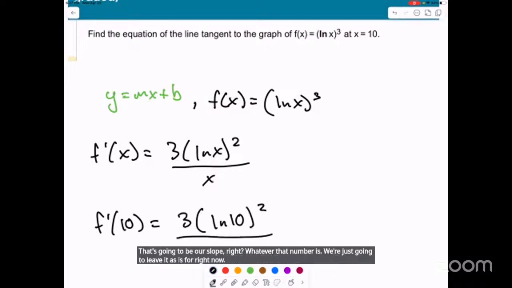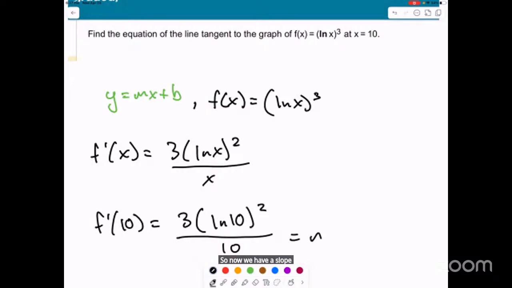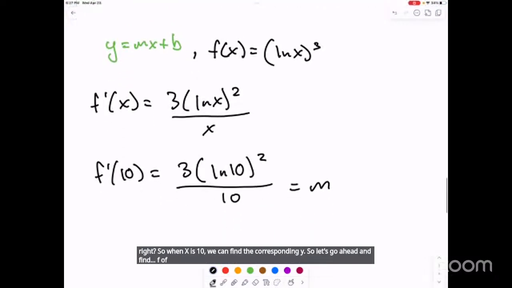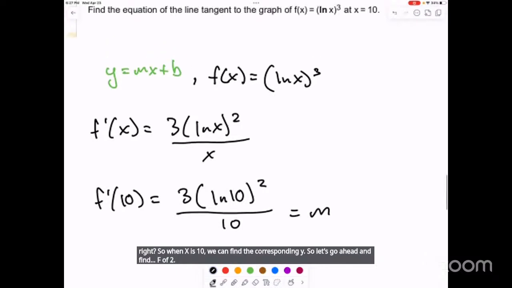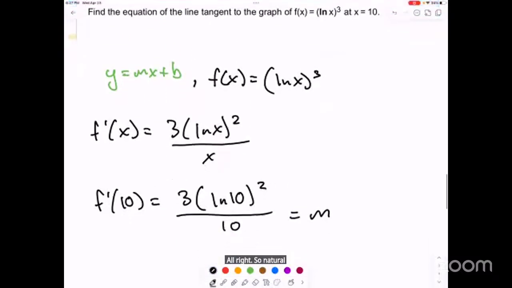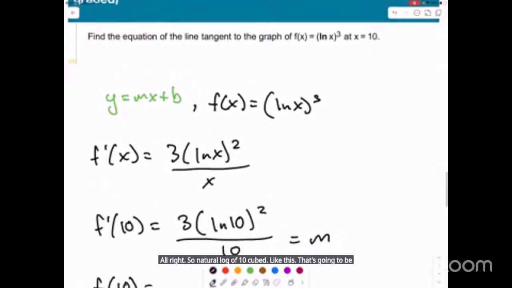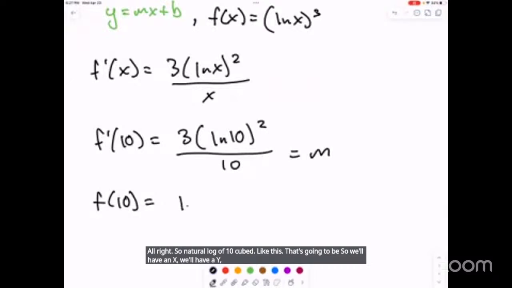So now we have a slope, and then we can find the point. When x is 10, we can find the corresponding y. So let's go ahead and find f of 10, the natural log of 10 cubed. So we'll have an x, we'll have a y, and we'll have the slope. We can use the point slope form.